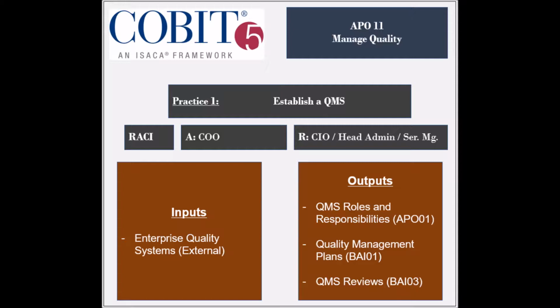It generates 3 outputs, which are the QMS roles and responsibilities to be used by the APO11 and DSS6 processes, the quality management plans to be used by the BAI1 process, and the results of the quality management reviews to be used by the BAI3 process.